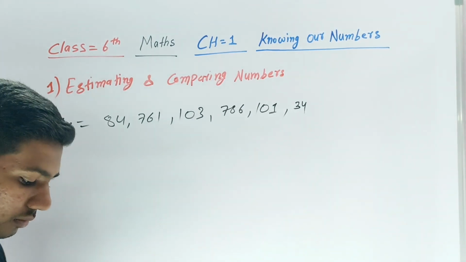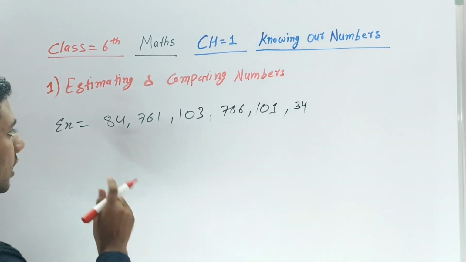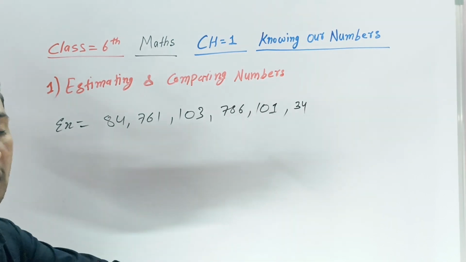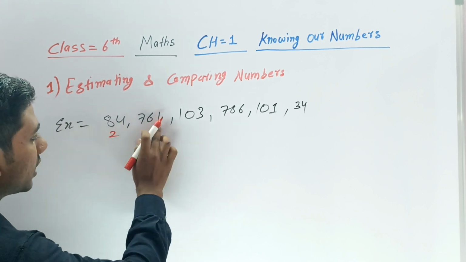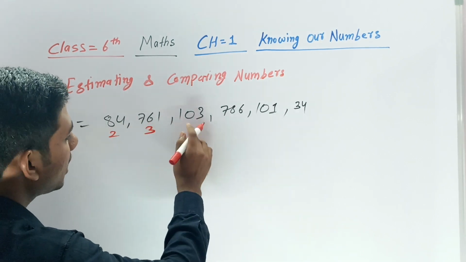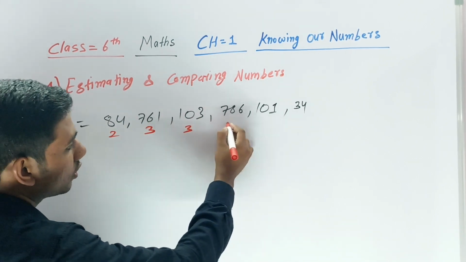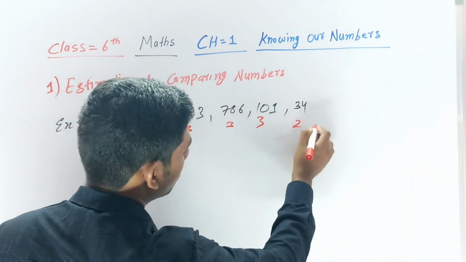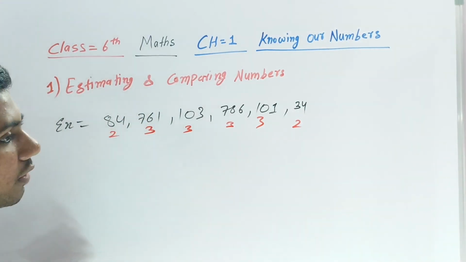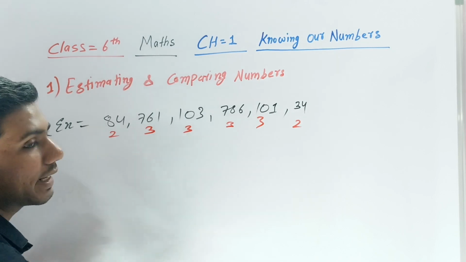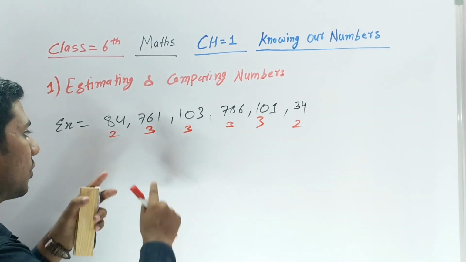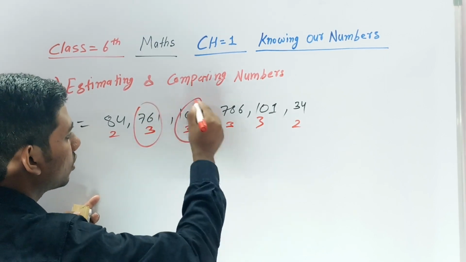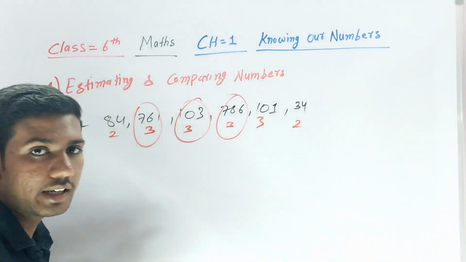Can you say? First of all, don't do anything, just count how many digits are in each. In this there are 2 digits, in this 3 digits, in this 3 digits, in that also 3 digits, in that also 3 digits, in this 2 digits. I'm asking which is greater and which is smaller. Is 2 digits greater or 3 digits greater? 3 digits is greater. So this is 3 digits, it's also 3 digits, it's also 3 digits, right?